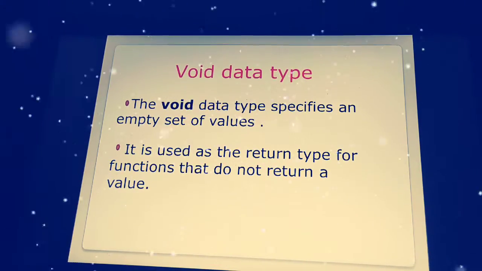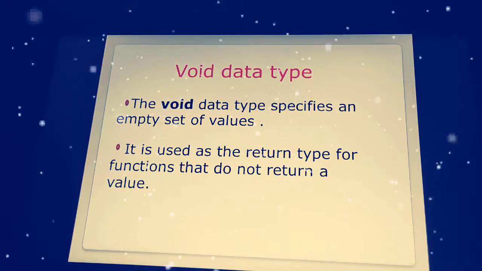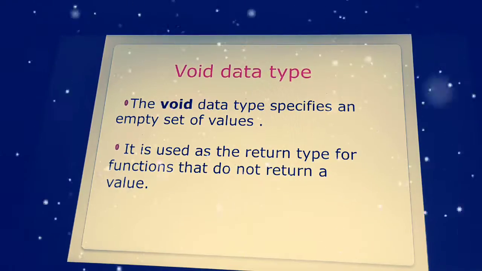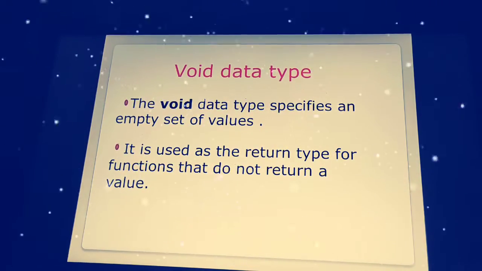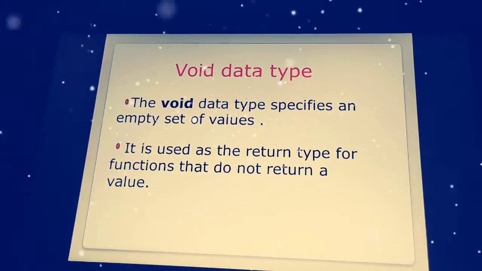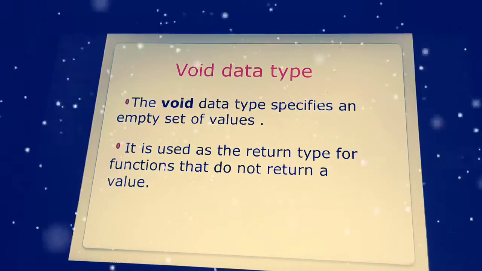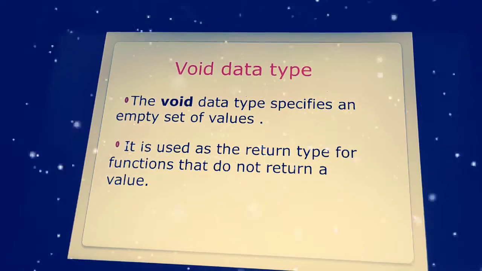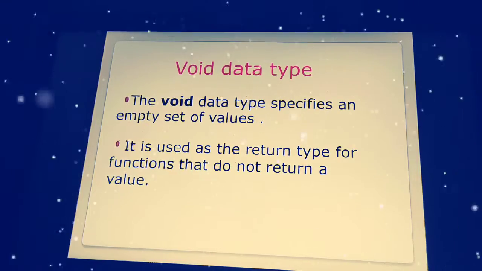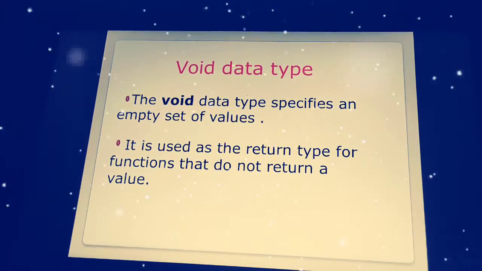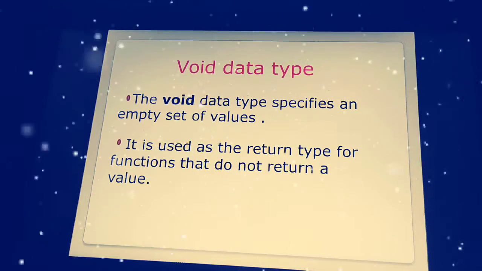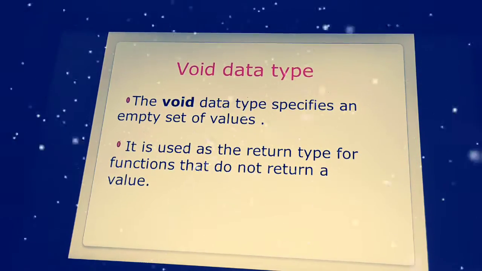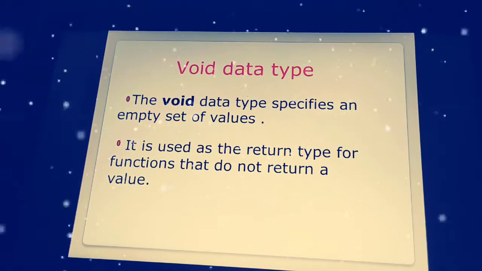The void data type specifies an empty set of values. Here the void does not specify a set of values having some kind of conditions or logic as well. It specifies only the empty set of values. So it doesn't specify the conditions, logics and all those things. It is used as a return type for functions that do not return a value.